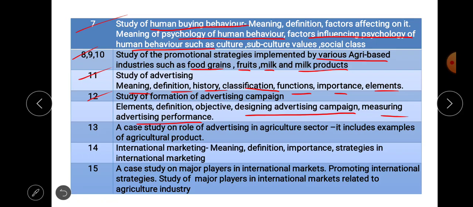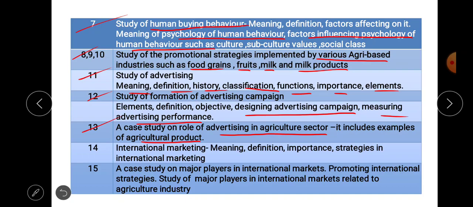We are going to discuss it in detail. Then the next exercise, number 13, is a case study on the role of advertising in the agricultural sector. This case study includes examples of agricultural products.